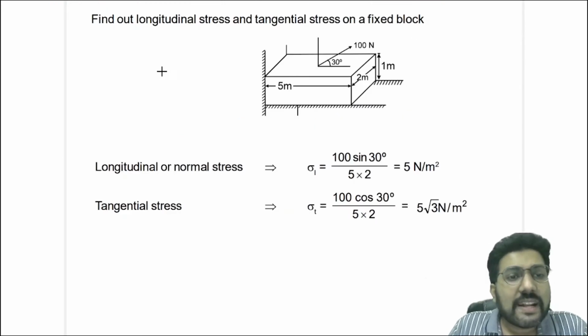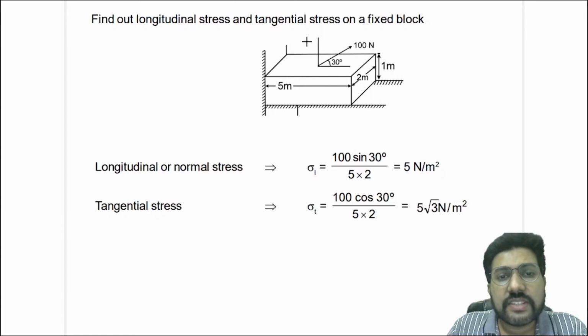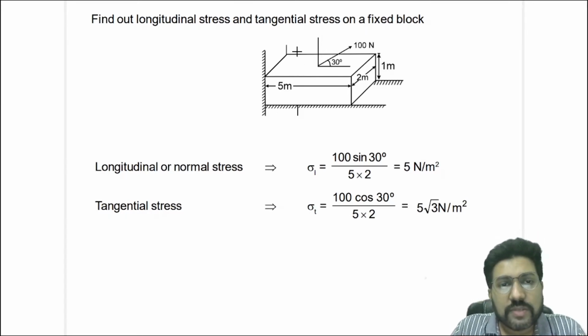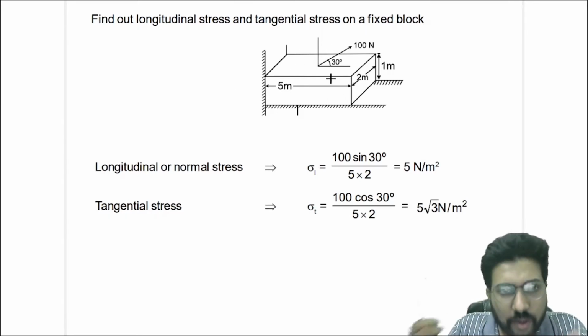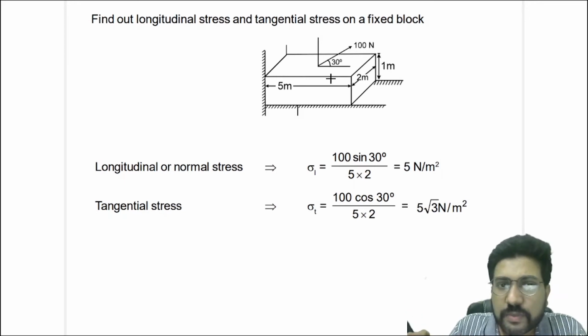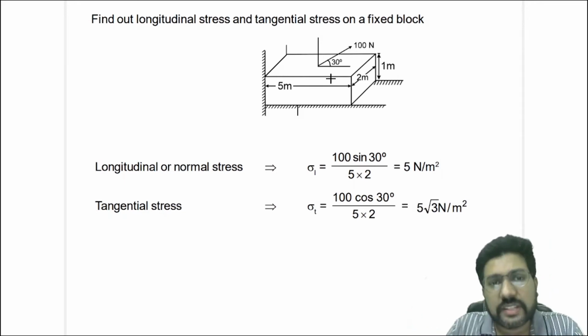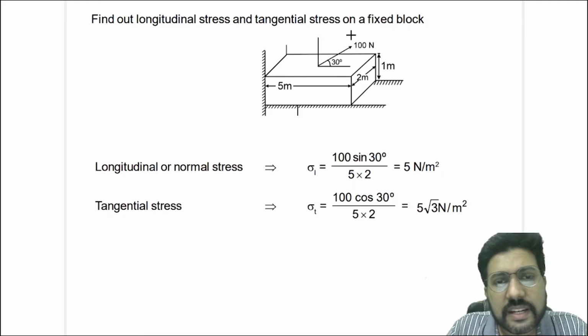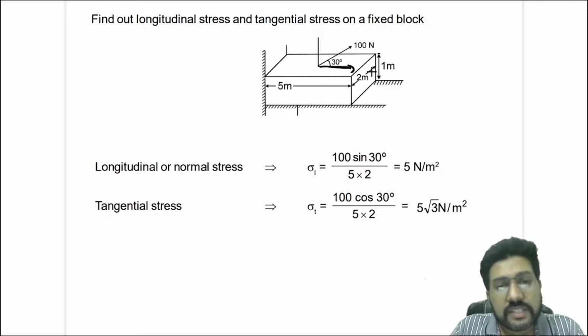Now find out the longitudinal stress and tangential stress on a fixed block. So this is a fixed block, and they are asking you, longitudinal stress means the linear normal stress, and the tangential stress means the shearing stress. From here we can clearly see that 100 cos 30 is the shearing. So tangential stress is 100 cos 30 divided by area.